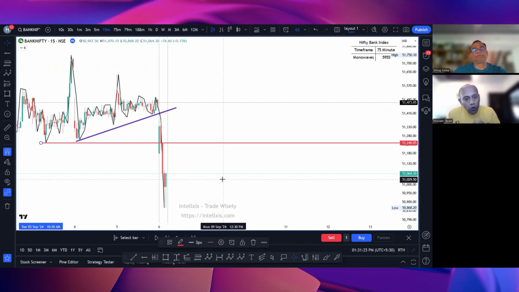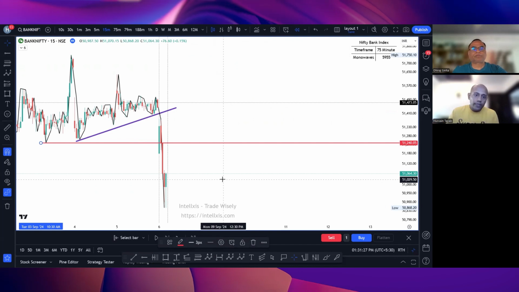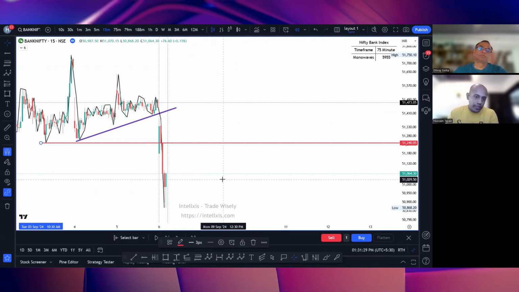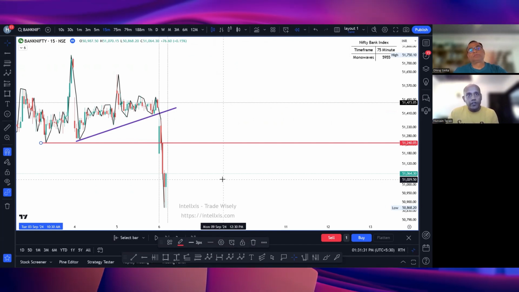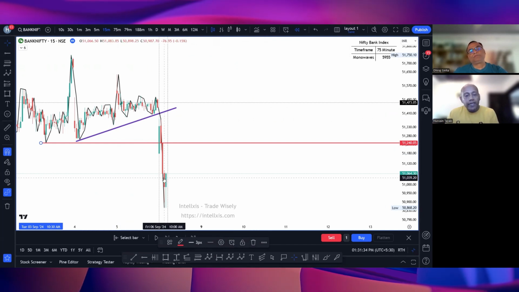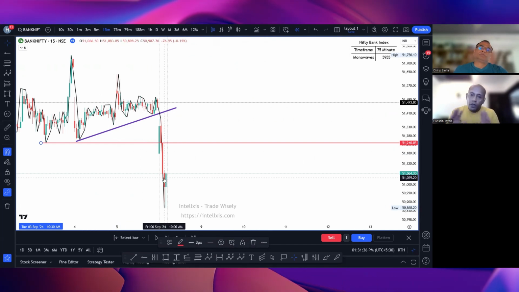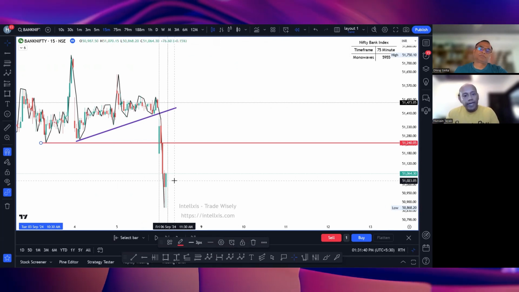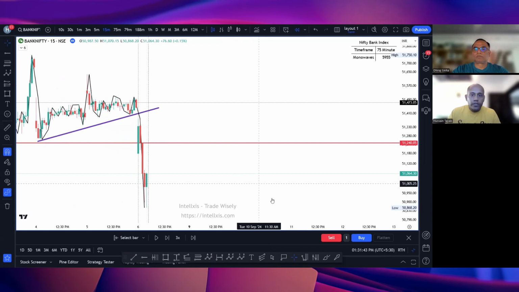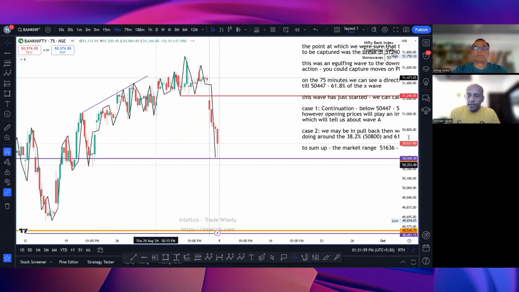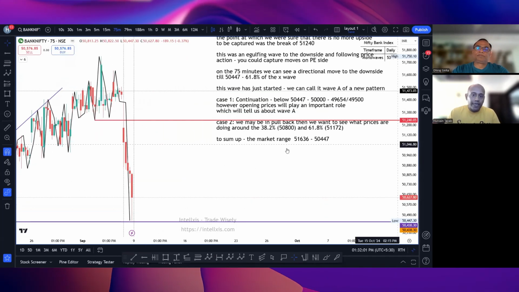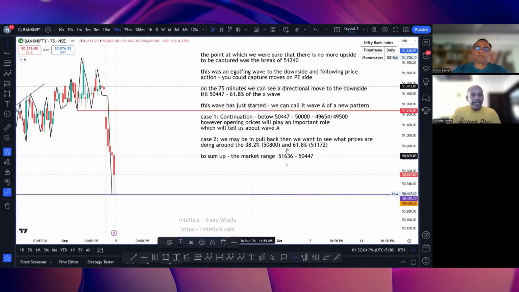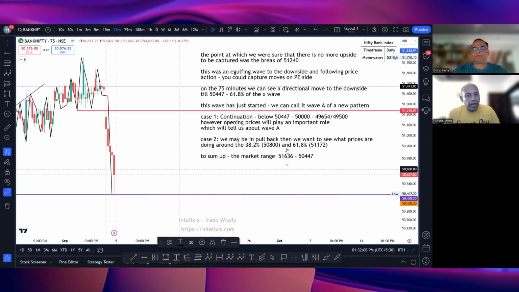In order to trade, we need only two things. One is price action, which is king, and second is wave structure. As soon as we had this engulfing wave, we knew that we should not take a call side trade. We want to find entry towards the put side. Back to the 75-minute time frame, we will discuss that based on this price action and this data, what can we see in the coming week?